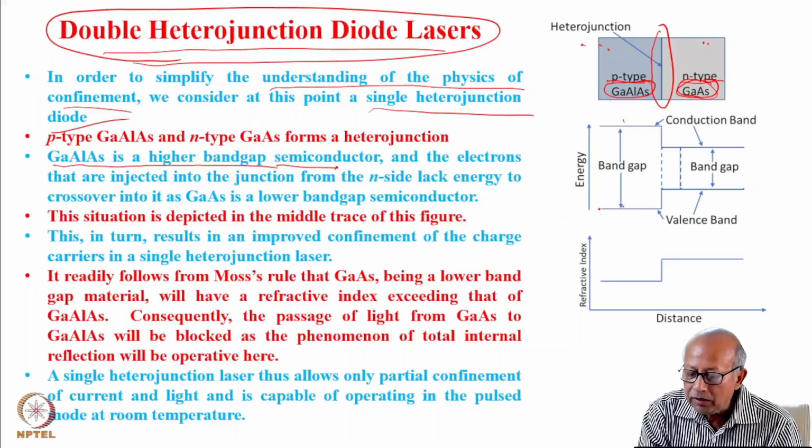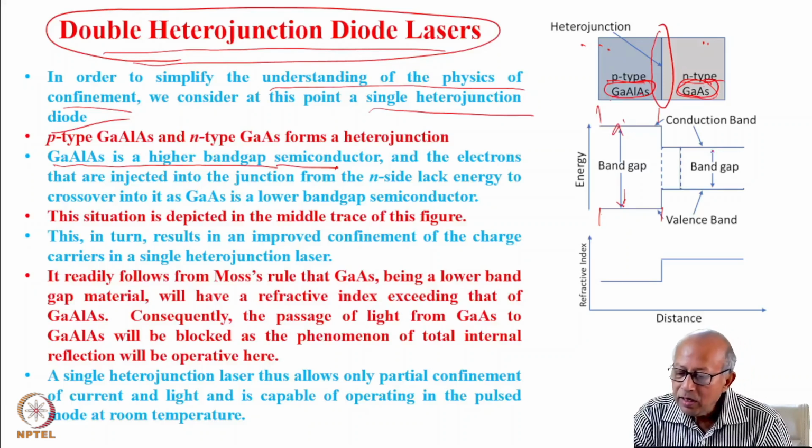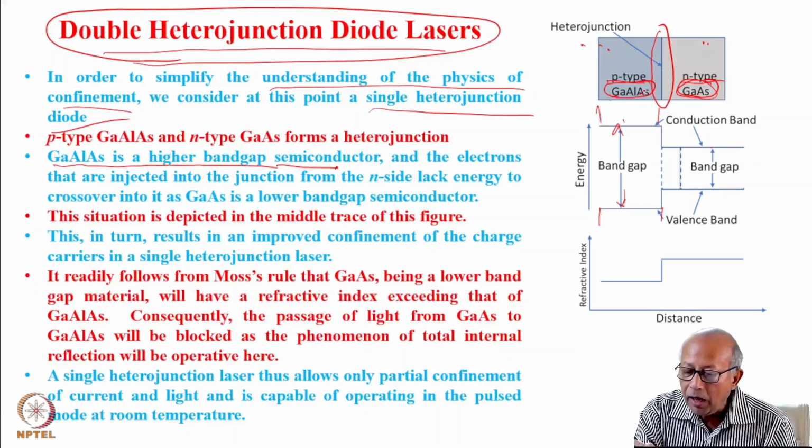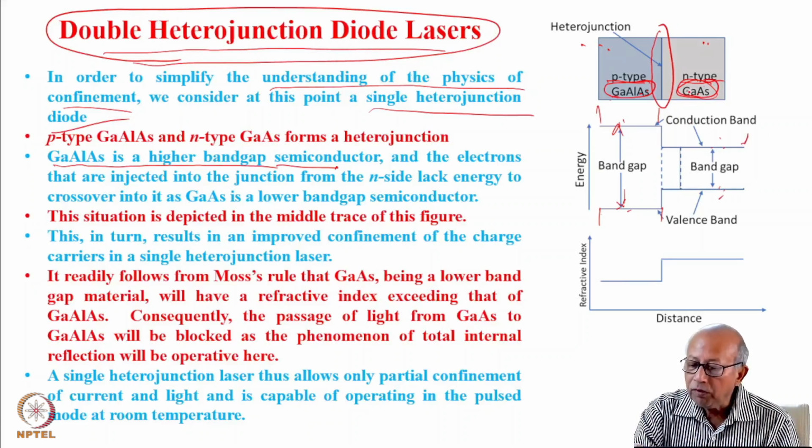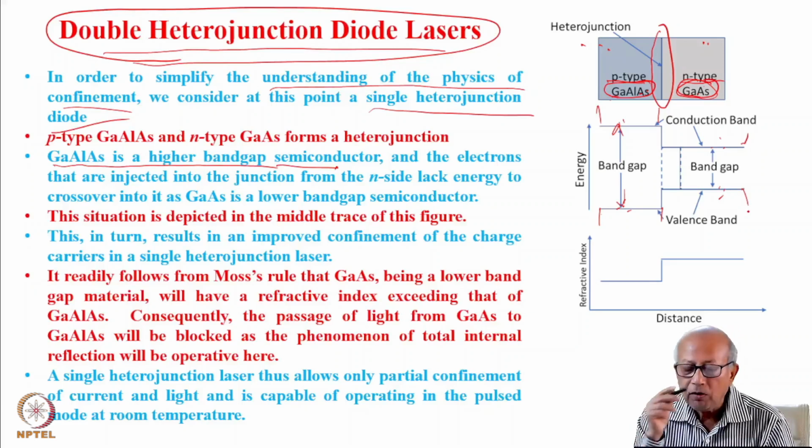So this is the valence band and this is the conduction band. The band gap for gallium arsenide is more than the band gap for gallium. Band gap for gallium aluminum arsenide is more than the band gap of gallium arsenide. This is the conduction band of gallium arsenide and this is the valence band of gallium. So this energy is less than this.